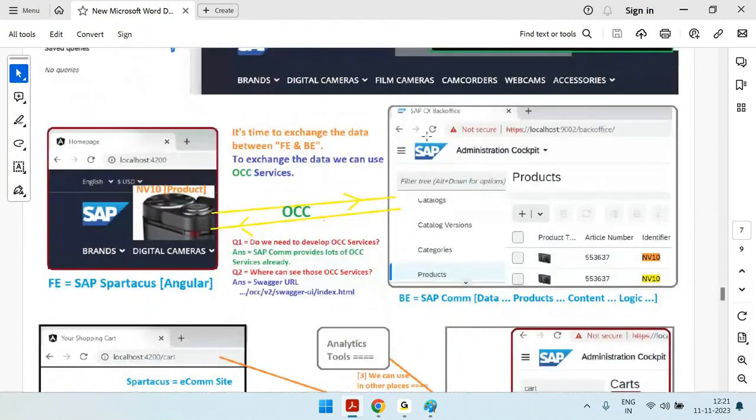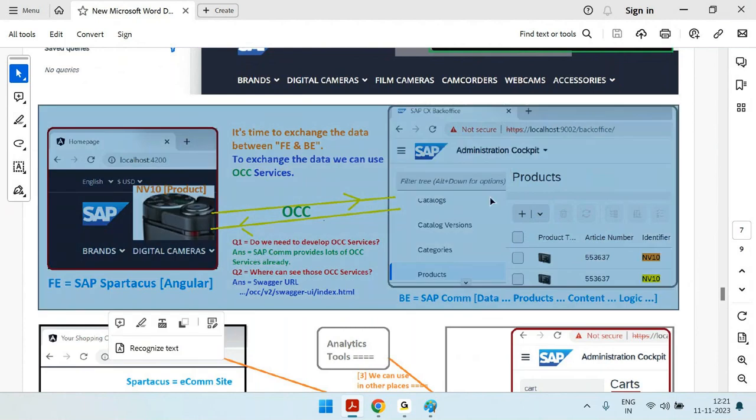As you are able to separate front end and back end, how is data exchanged? Let's say this is the site and this is the back end, and someone adds an item to the cart. The cart will be created in the commerce. When someone clicks on the cart, the cart information is retrieved from the commerce.